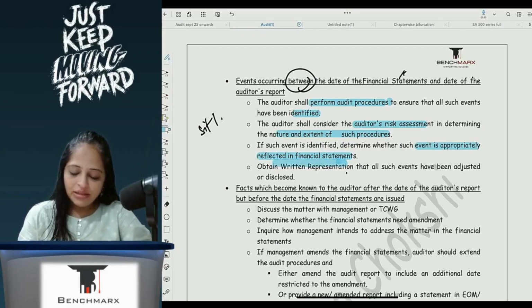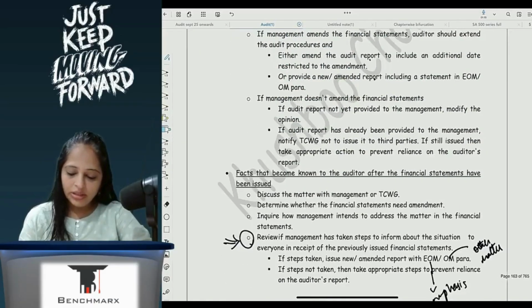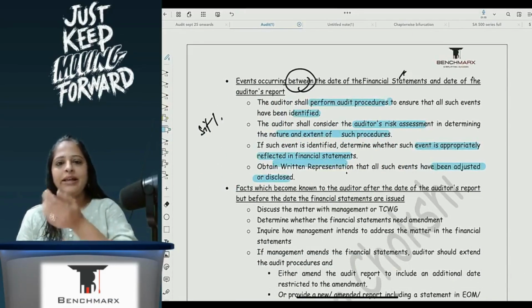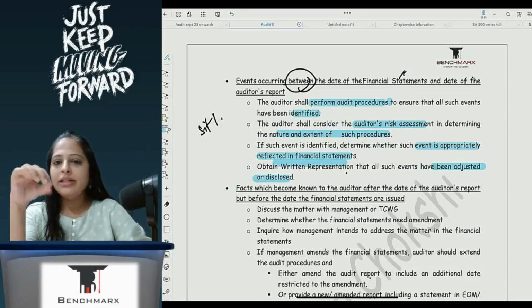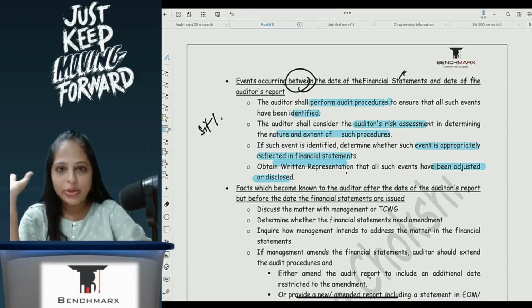Obtain written representations that such events have been adjusted or disclosed. So whether I am adjusting these events or not, whether I am disclosing these events or not, is something that I will take into consideration. So what are the things I have to do as an auditor when it comes to my knowledge and I have not yet issued my audit report?